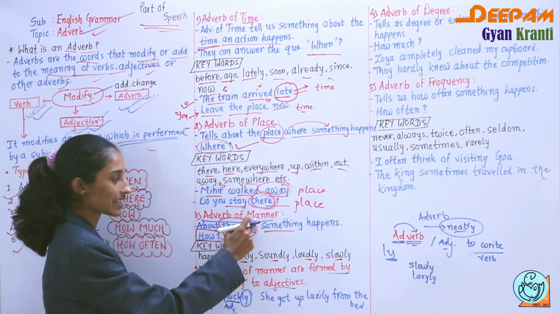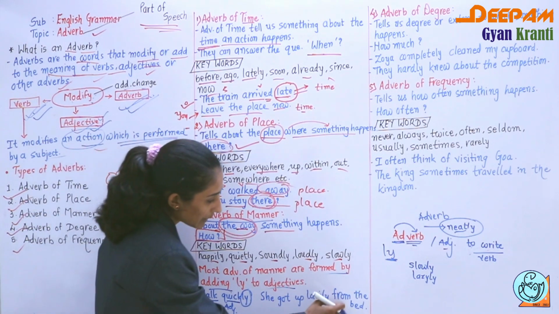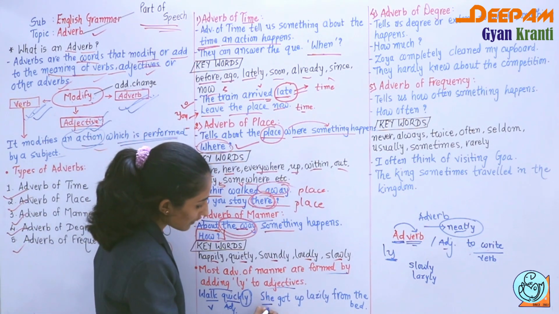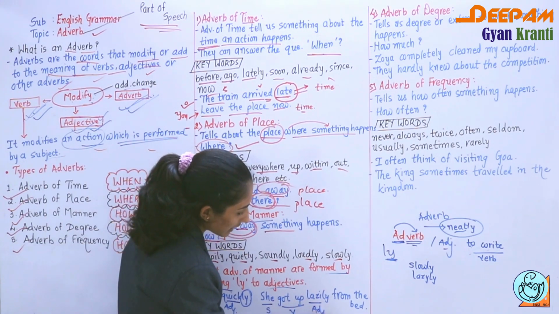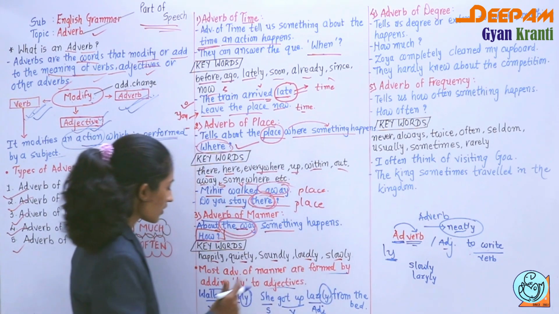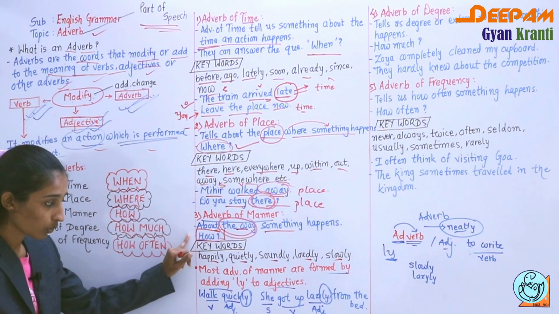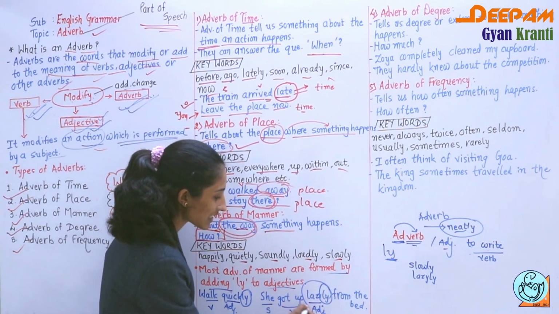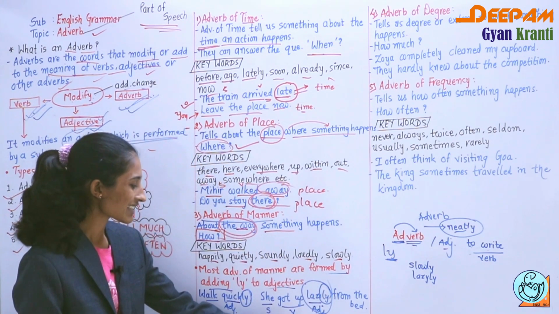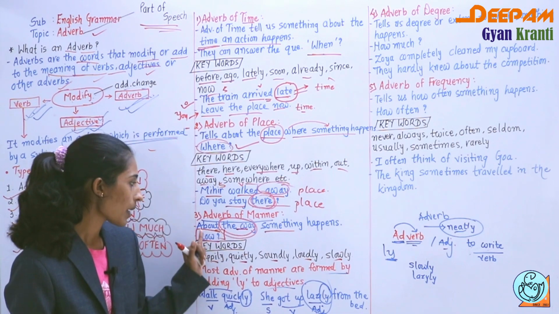So this quickly is adverb of manner. She got up lazily from the bed. She is our subject, got up is the verb, lazily is the adverb. So we can ask the question with how. How she got up from the bed? The answer is lazily. So this lazily is adverb of manner.